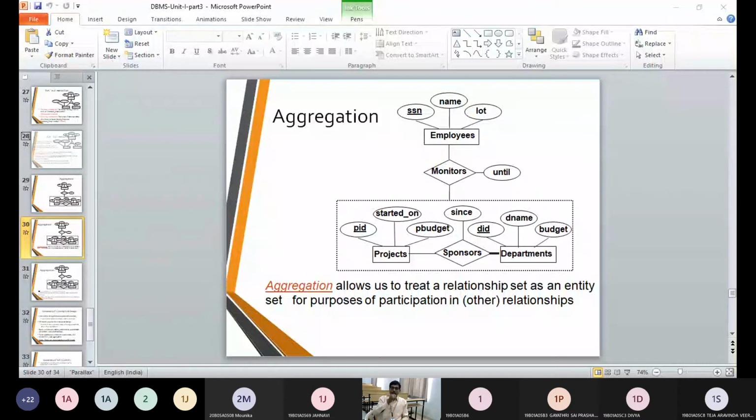20. Fine. Assume second CSE A has 60 students, second CSE B has 60 students, second CSE C has 60 students. Total I am going to call it 180. Then if I click on second CSE B, out of those 180, I can get 65, 66, 67. But holistically I get only 60 items. If I move inside, then I can know the detail of those 60 items.